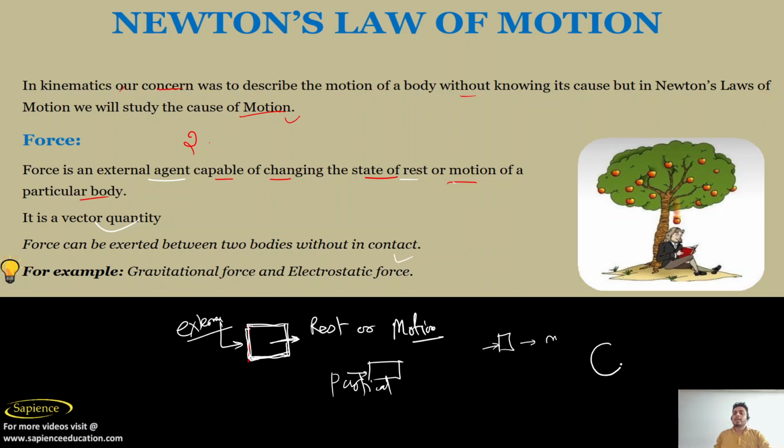For example, gravitational force is applied by gravity without direct contact, but some forces are applied with contact. For example, if you want to move a body, you can tug it or apply a force with the help of a string. So there may be a contact force or a non-contact force. Gravitational force and electrostatic force are non-contact forces, and the other forces are contact forces.